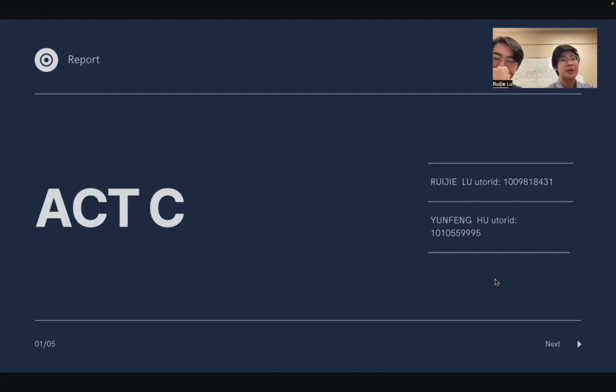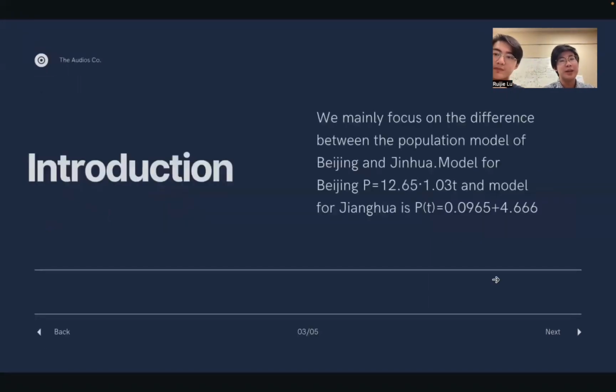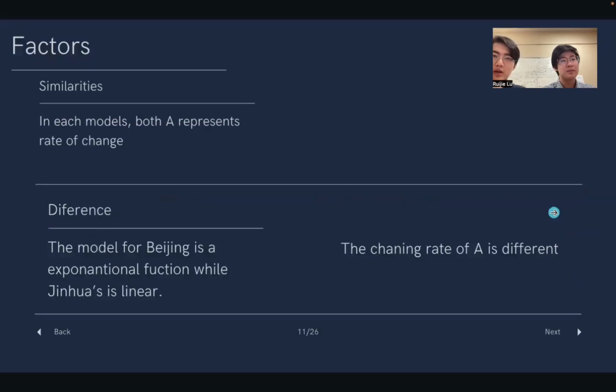Today, we are going to compare the population growth models of Beijing and Jinhua, and predict the population in the future. Here on the slide is our model for both cities. The two models are both generated based on 20 years of real-world data. In both models, A represents the rate of change, and P0 and B represent the initial population.